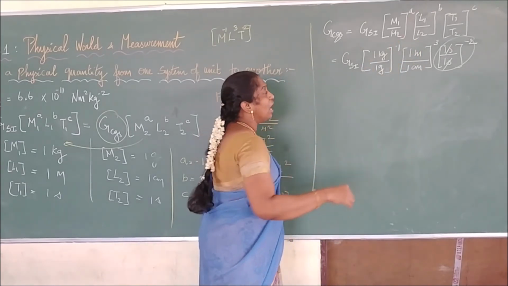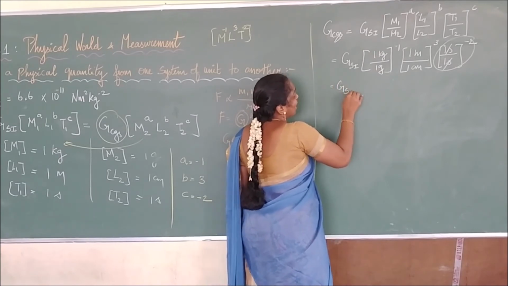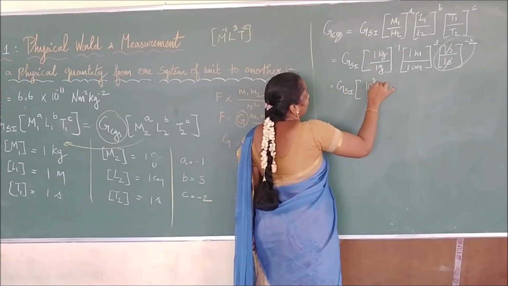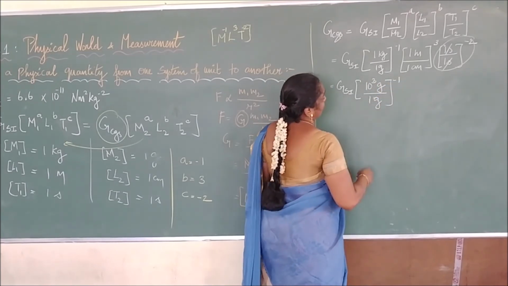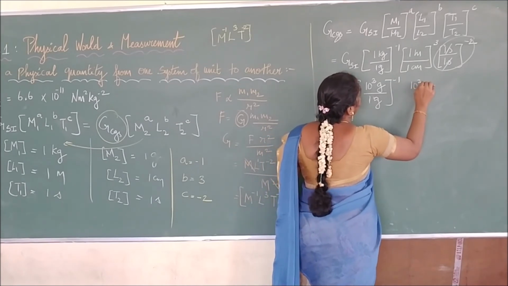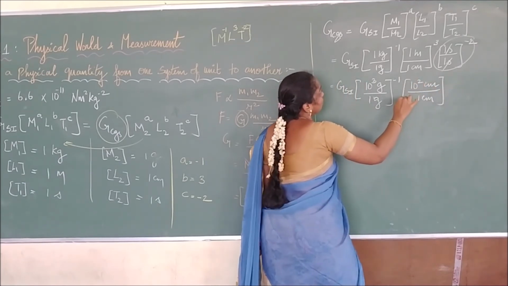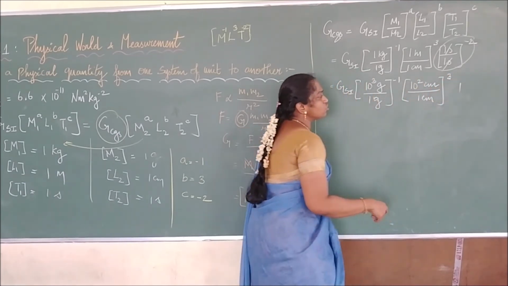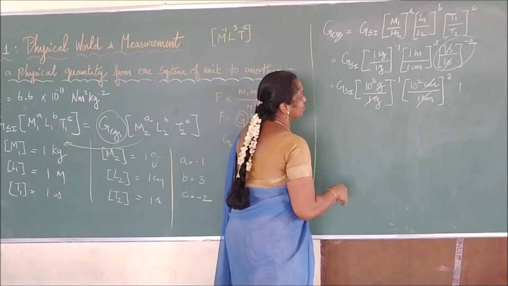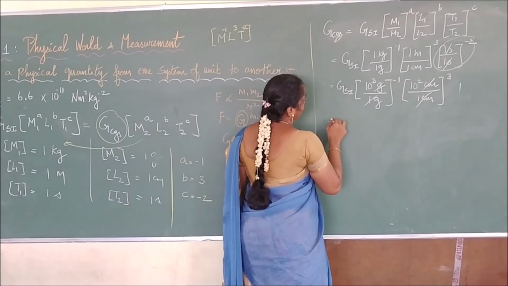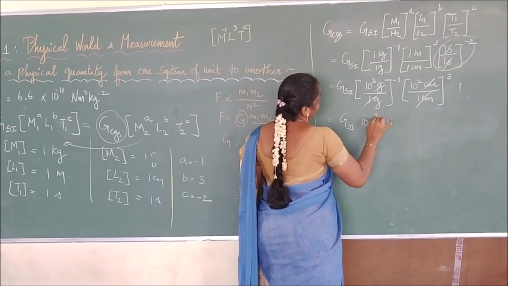Or what can I do? I can convert kilogram into gram. Kilogram is what? I can say G of SI will be equal to 1000 gram divided by 1 gram, the whole power minus 1. Then 100 centimeter, right? 100 centimeter will be 1 meter, divided by 1 centimeter, the whole power 3. So this value will become 1. Then gram and gram get cancelled. Centimeter will get cancelled. Then we have to multiply the power with the 1. So G of SI will be equal to 3 into minus 1, 10 power minus 3.